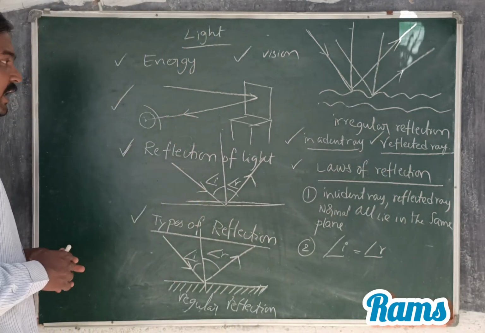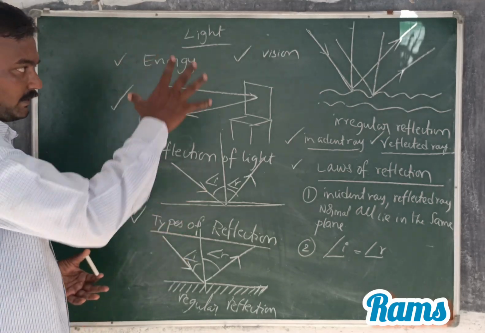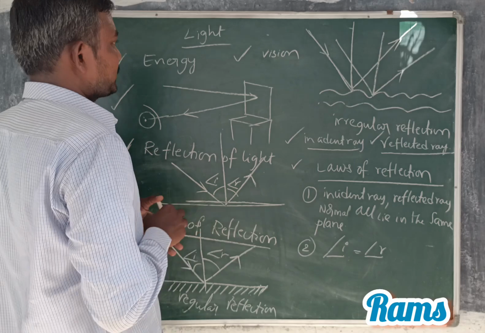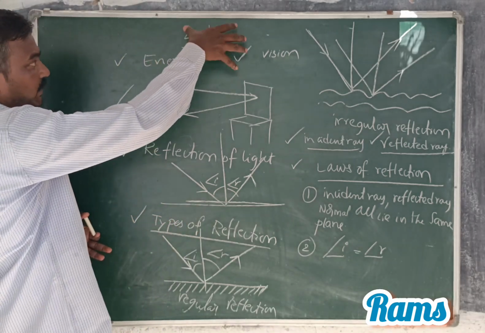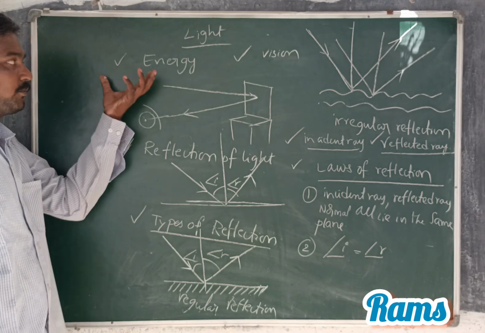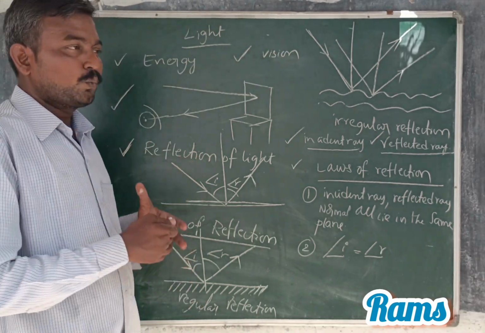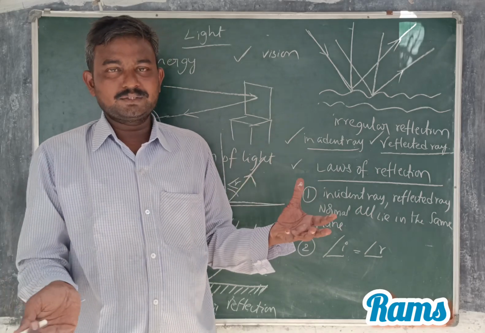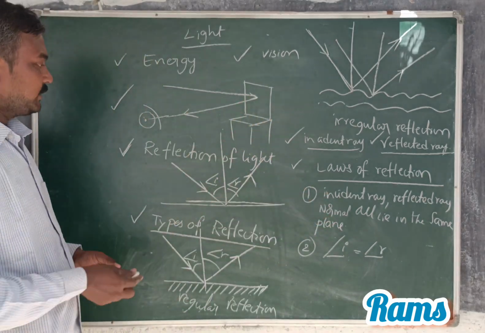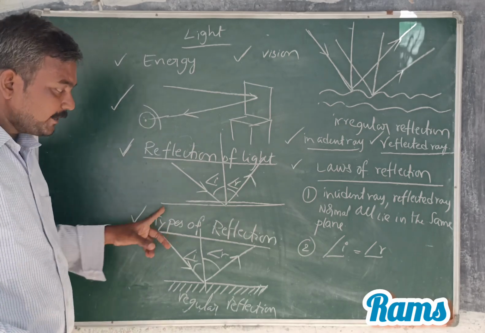Once again, I will summarize all the topics in this video. First of all, I discussed light. Light is a form of energy which gives the sensation of vision. I clearly explained how we see the objects around us, and what the reflection of light is.